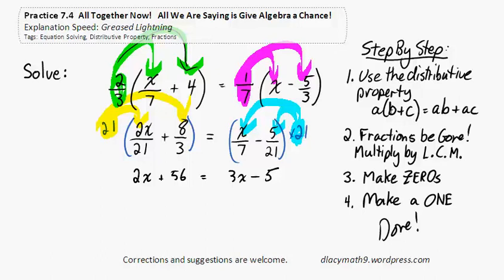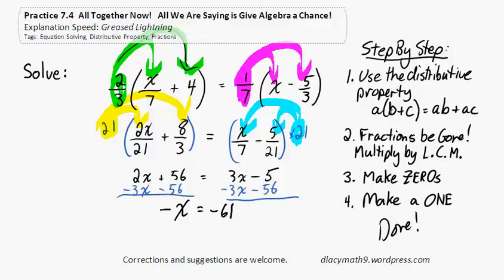I will now subtract 3x from both sides, and I will subtract 56 from both sides as well. Working that through, 2x minus 3x is -x on the left, and -5 minus 56 is -61.